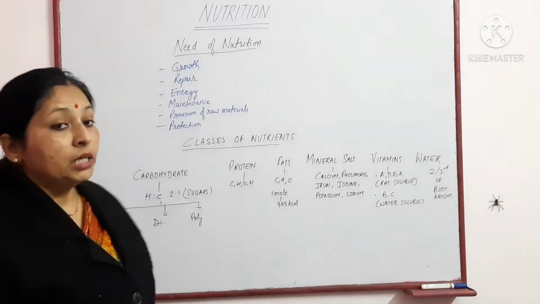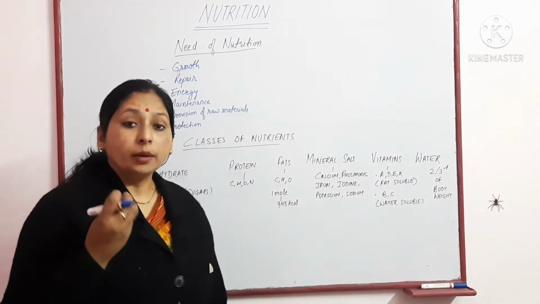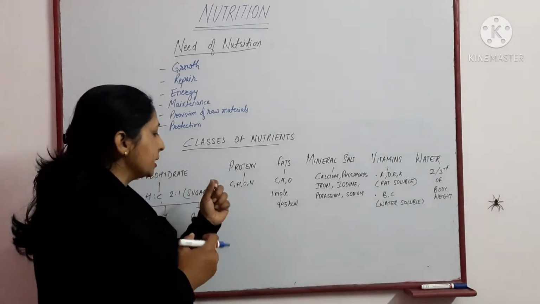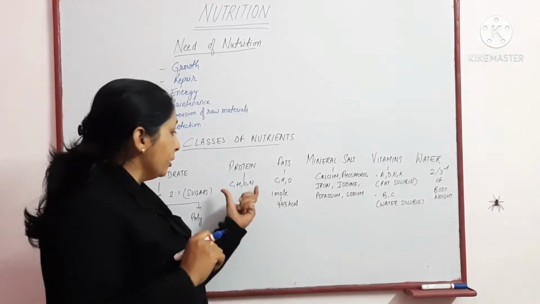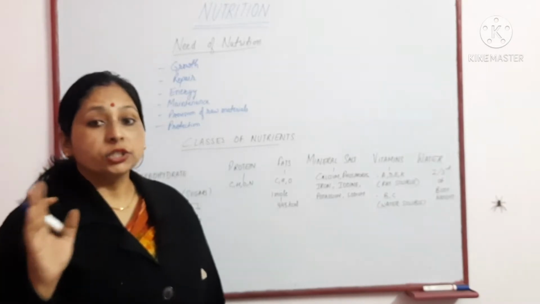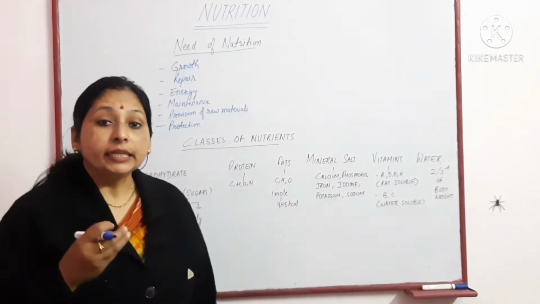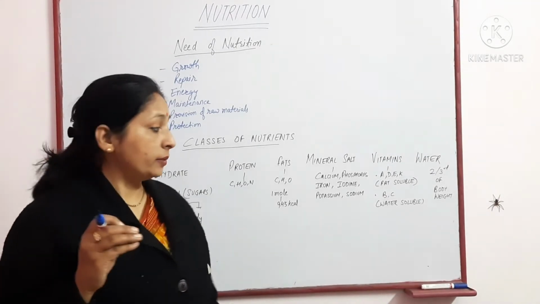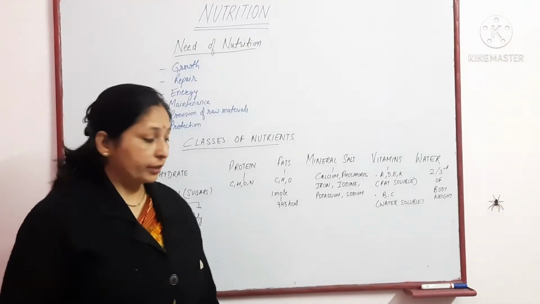Next is protein. Protein basically contains amino acids, and the composition of an amino acid is carbon, hydrogen, oxygen and nitrogen. Nitrogen is the basic component of protein, and so after the digestion of protein, urea is formed, which needs to be eliminated from the body by the process of excretion. So here the composition is carbon, hydrogen, oxygen and nitrogen.